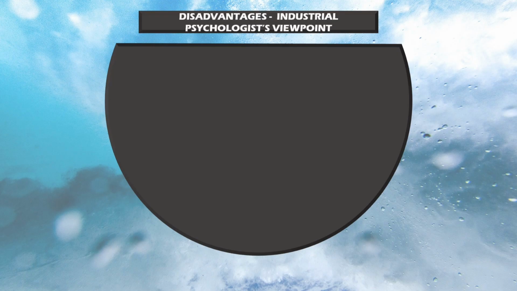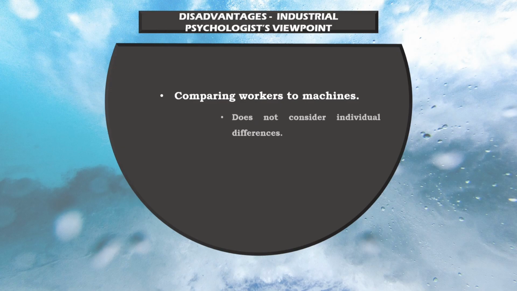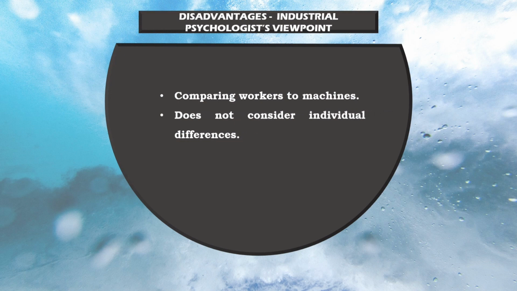Disadvantages according to industrial psychologist's viewpoint. Workers are human beings and cannot be standardized in the same way as machines and materials. Any attempt to standardize their activity will not result in success. Scientific management places emphasis on discovering the one best way of doing a work without considering the individual differences of the workers. Each human being has his own genius, abilities, style, and mode.